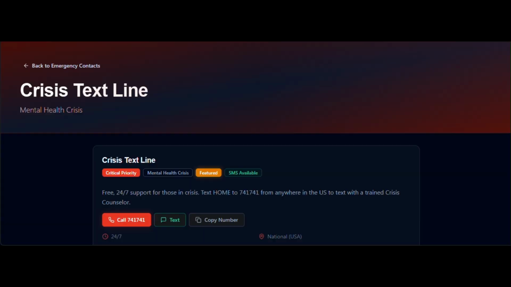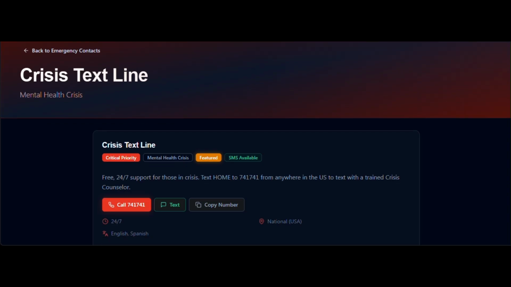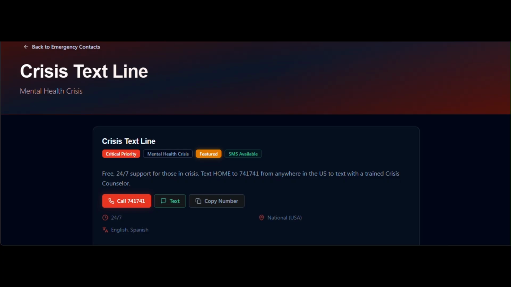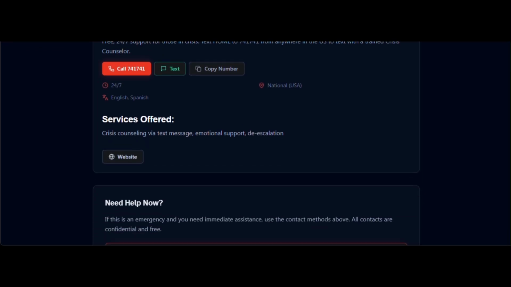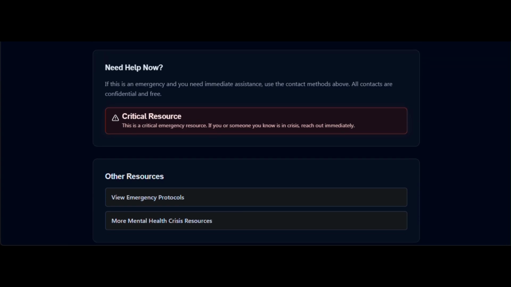We are now on the Emergency Contact Detail page, which displays comprehensive information for a specific emergency resource. Users see the contact's full details, including phone number with one-tap calling, SMS support, email, website, hours of operation, languages supported, and geographic coverage area.